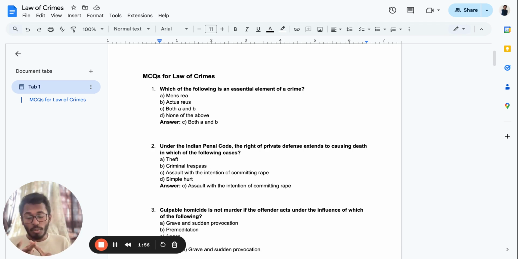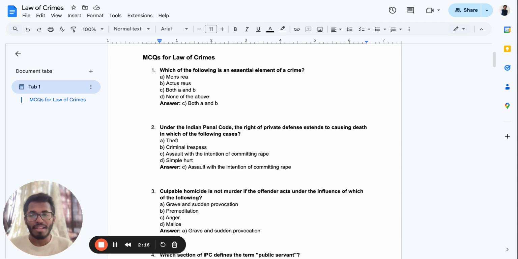I'll tell you one thing. You need to learn the old law plus the new law, because UGC NET has not provided a clear framework on whether to learn the old law or the new law. So you have to learn the important sections of the old law by heart. For private defense, whichever sections are there from BNS as well as IPC, please make sure you learn them. If you're exercising private defense while a rape is being attempted, that is possible.